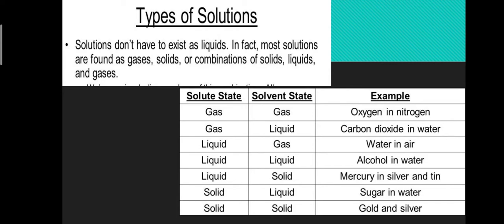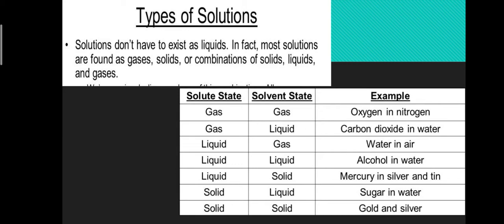Next, solution of gas in liquid, in which gas acts as solute and liquid acts as solvent, like carbon dioxide in water. Means in case of soda water, carbon dioxide which is in gaseous state dissolves in water. Next, solution of liquid in gas. Example, water in air. Solution of liquid in liquid. Example, alcohol in water. Alcohol acts as solute and water acts as solvent. Vinegar is also an example of this, in which acetic acid, which is in liquid state, dissolves in water.